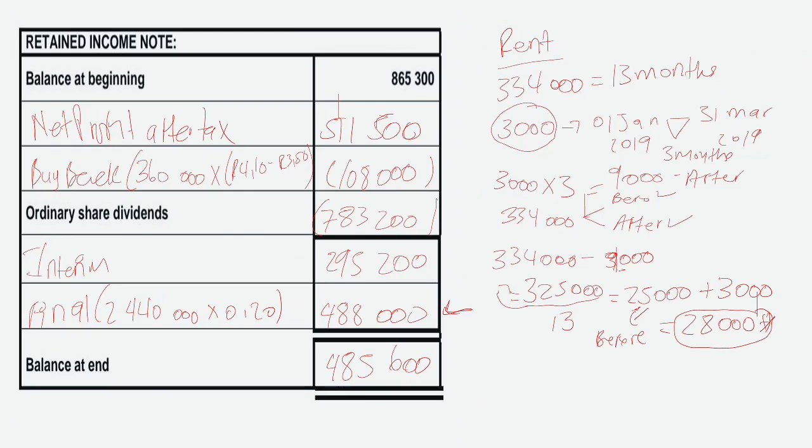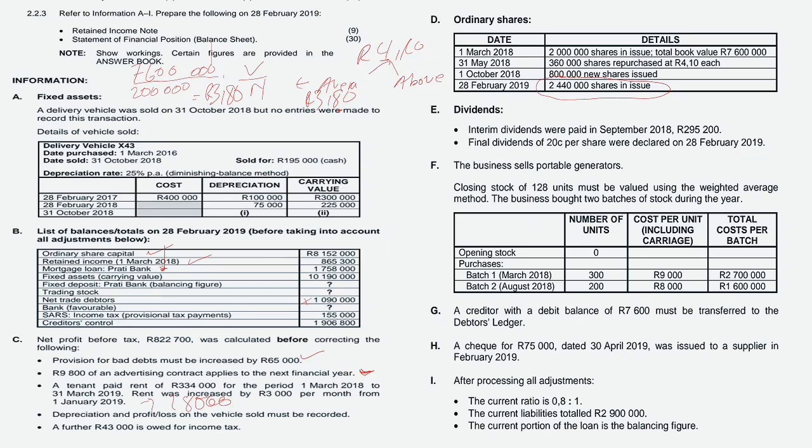When we check information F, the business sells portable generators. However, closing stock of 128 units must be valued using the weighted average method. The business bought 2 batches of stock during the year. The first batch was bought on 1 March, and the next batch was bought on 2nd of August 2018. Because you are using weighted average, let us go here again.